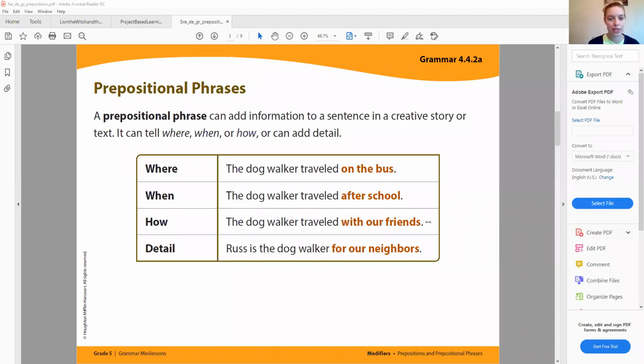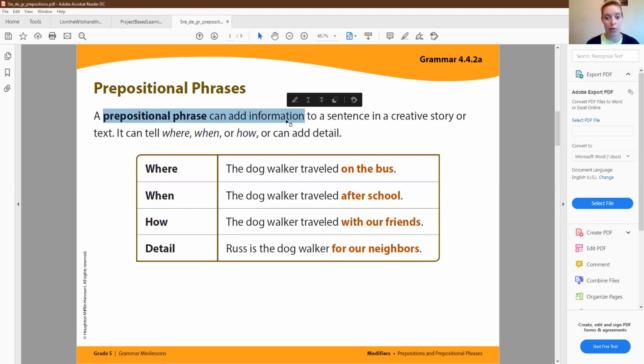and what it does. A prepositional phrase can add information to a sentence in a creative story or text. It can tell where, when, or how, or it can add detail, okay? So the purpose of a prepositional phrase is to add information to a sentence. You guys can go ahead and write that down in your grammar notebook, okay?